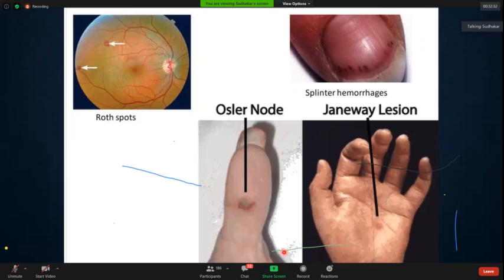Now these are Osler nodes. As already told, in the fingers and the pads of the foot, you can get Osler nodes. They are painful. Janeway lesions are in the palm and the sole. These are the subungual splinter hemorrhages.